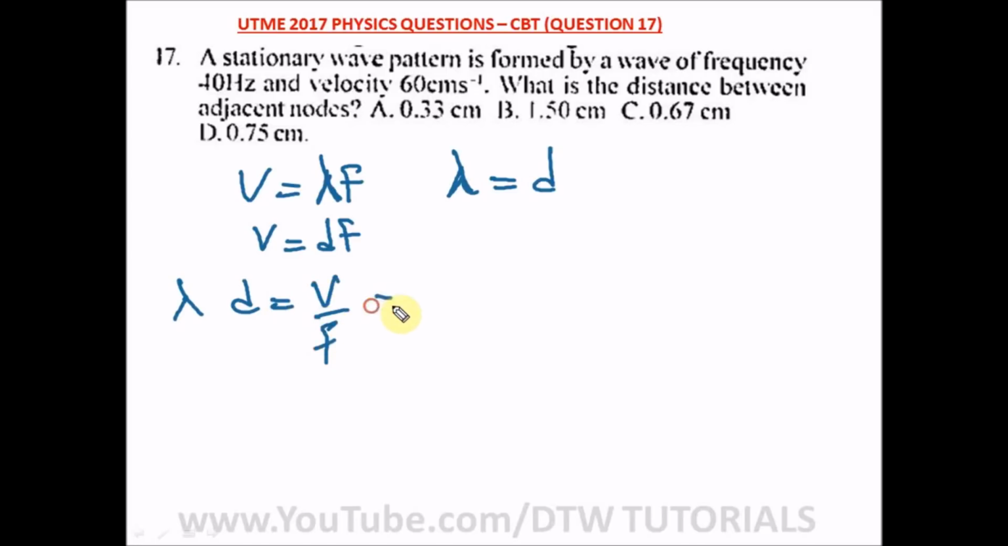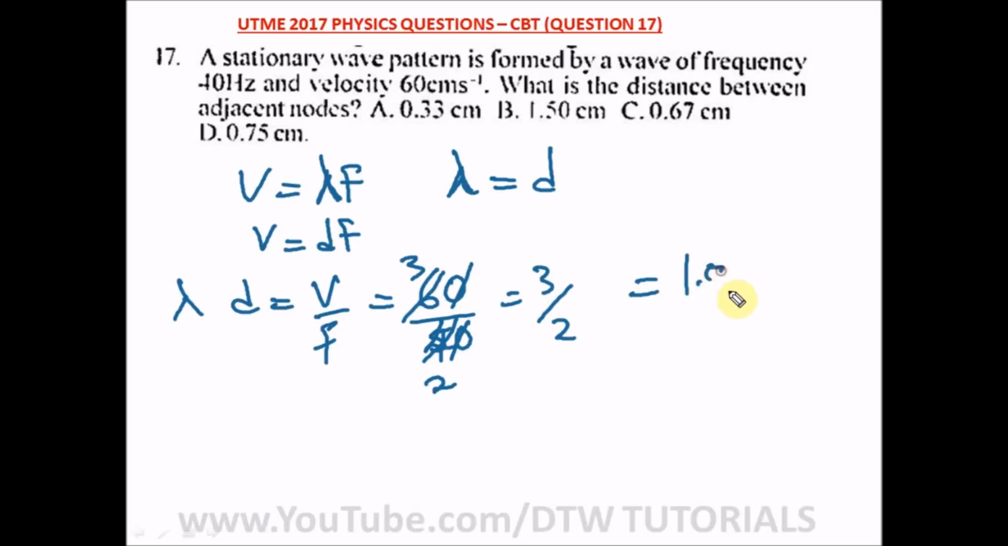V over f. And what is our velocity here? Our velocity is 60, and our frequency is 40. So this cancels this, and we have 2 here, 2 here, 3. So we have 3 over 2. And when we divide this, we're going to have 1.5 centimeter. So our right option here is option B.